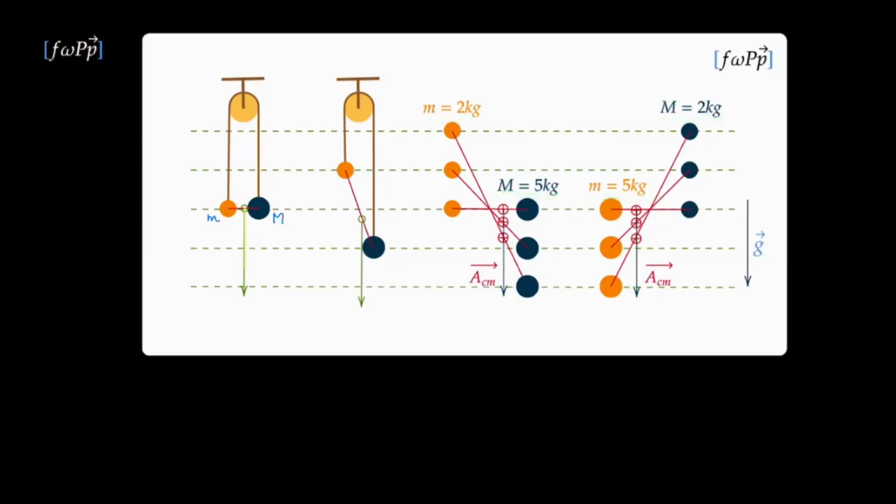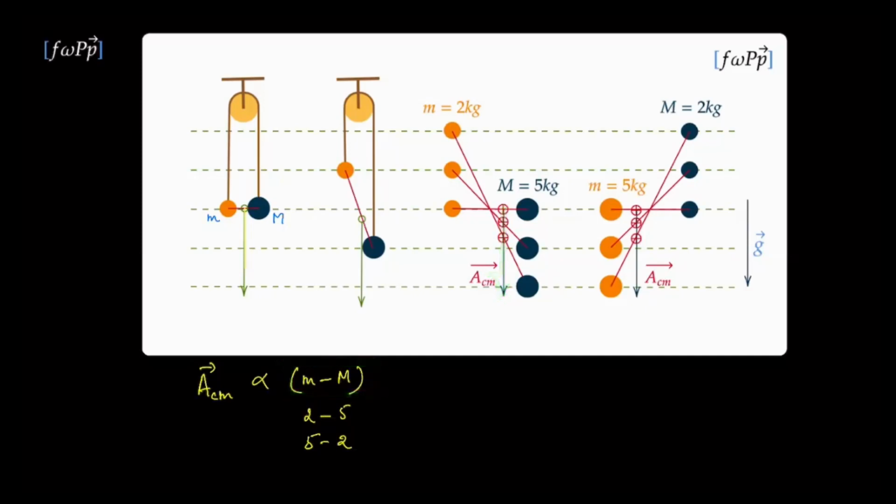Now, how do we write that? So, the acceleration of center of mass is proportional to the difference between the masses. It should be so, because if the masses were equal, then the system would not move and the center of mass would have no acceleration. But you can't just have an M minus m, because it would be 2 minus 5 or 5 minus 2, which is not the same. There would be a sign difference. But as you have seen, the acceleration of center of mass has to be in the downward direction.